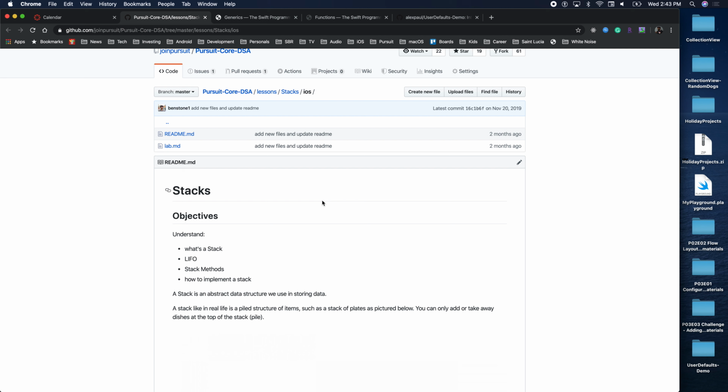Awesome. We spoke about some use cases already, and we said the implementation we'll be doing is using an array. So our main data structure for our stack will be an array. The array will hold all the plates, all the pancakes or whatever it is. And that type will be a generic type, because we could have a stack of pancakes, we could have a stack of whatever we want. Everybody with me? So it all ties up together. Generics is a big part of understanding abstract data structures or implementing your own abstract data types. Yes?